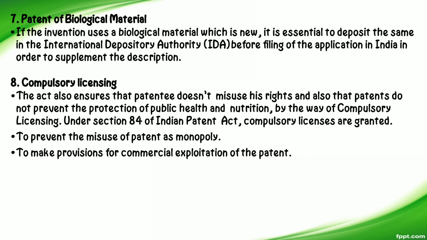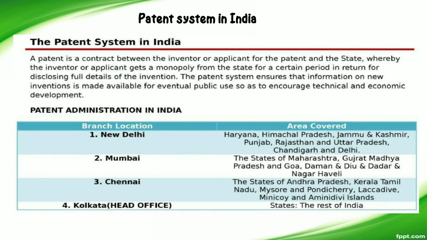Then the next feature is compulsory licensing. The Act also ensures that the patentee doesn't misuse his rights and also that patents do not prevent the protection of public health and nutrition, by way of compulsory licensing. And this is all about salient features of patent law. Then patent system in India. In the patent system in India, there are some branches and areas covered by each branch. The main head office of the patent system in India is situated at Kolkata.